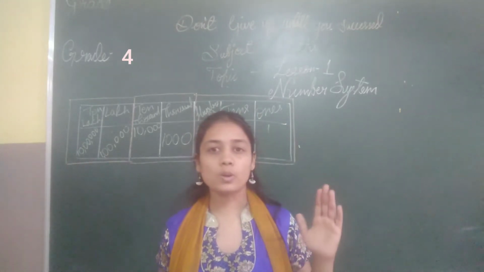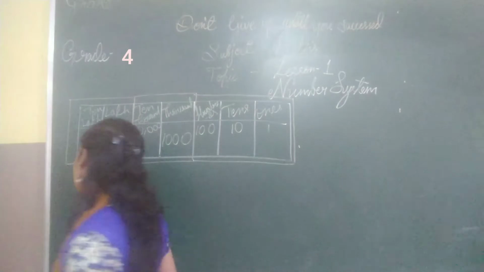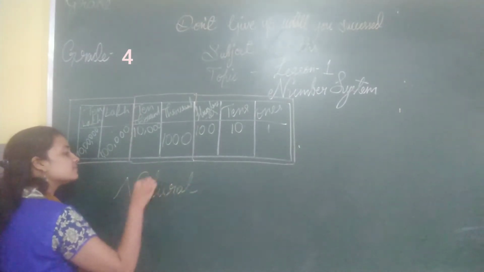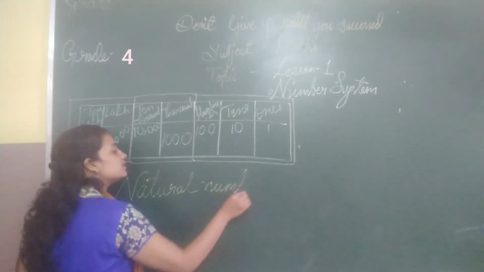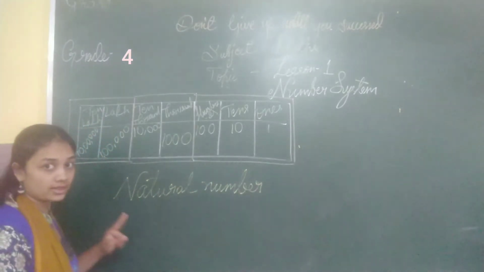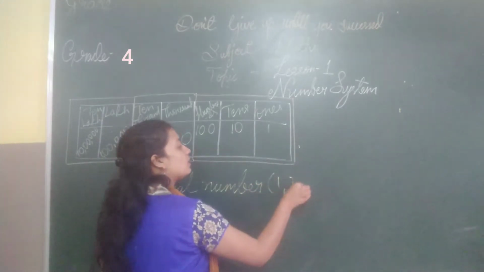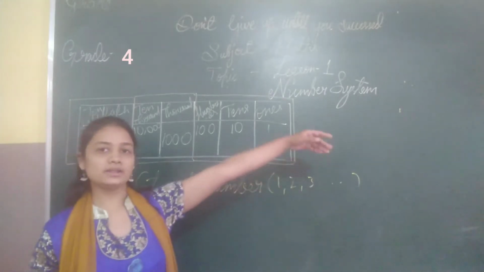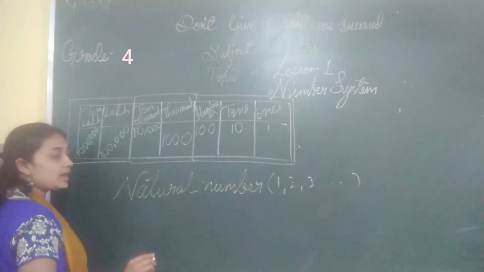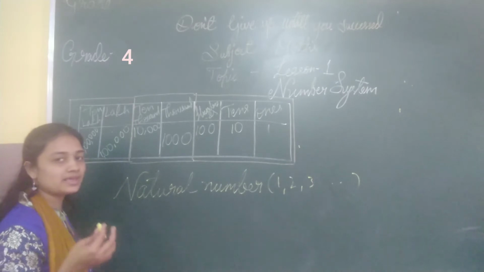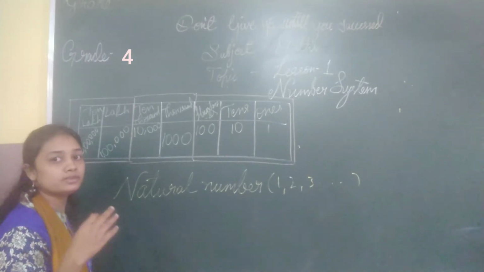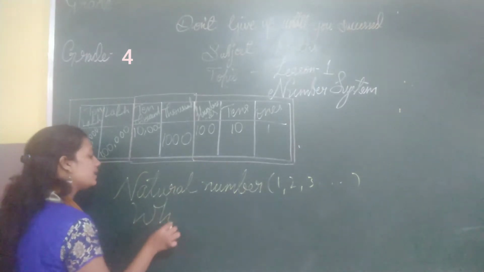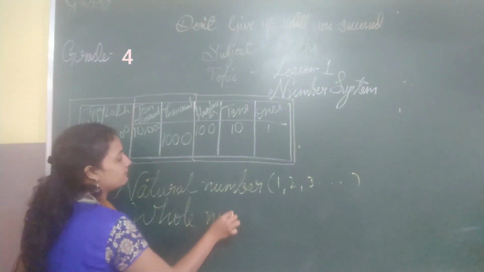When you count from 1, all these numbers are called natural numbers, like 1, 2, 3 and it goes on. But when you start counting from 0, like 0, 1, 2, 3, it is called whole numbers. Whole numbers.